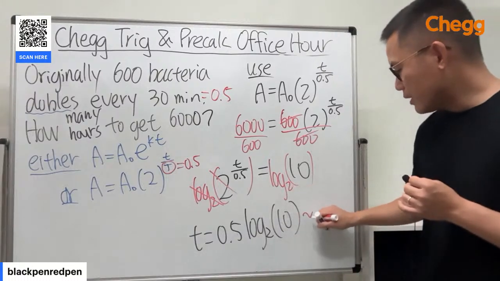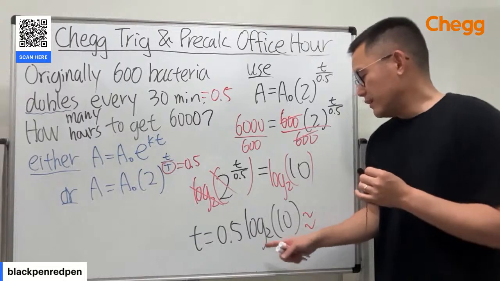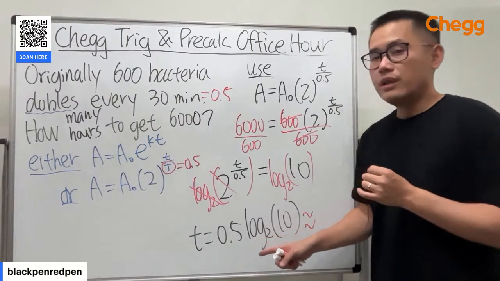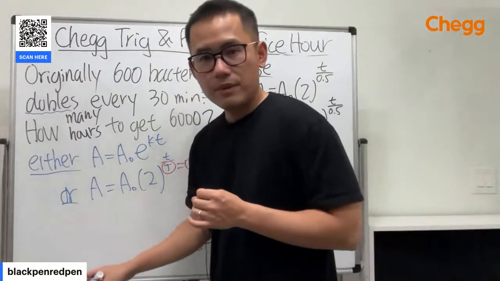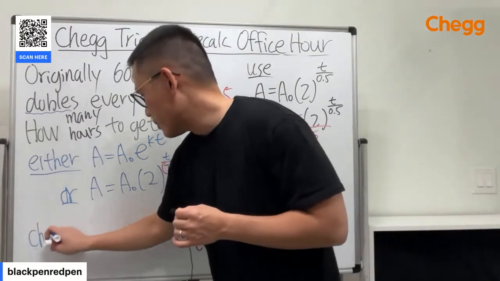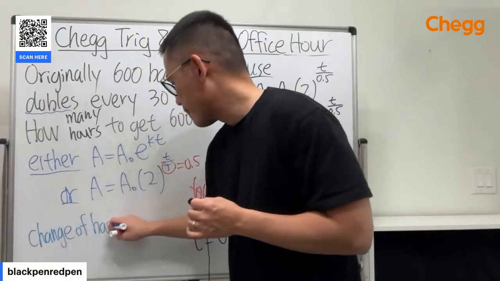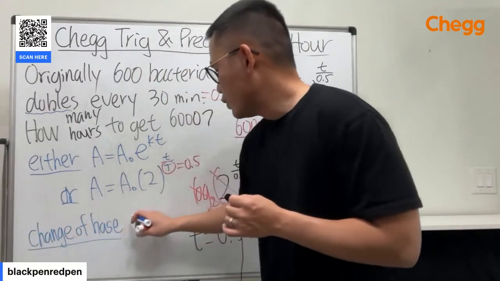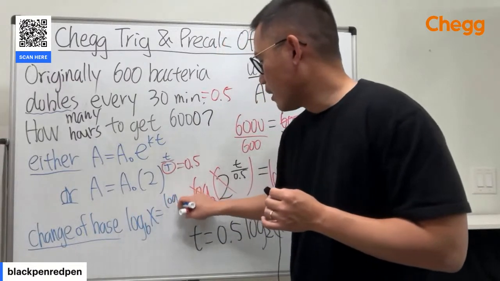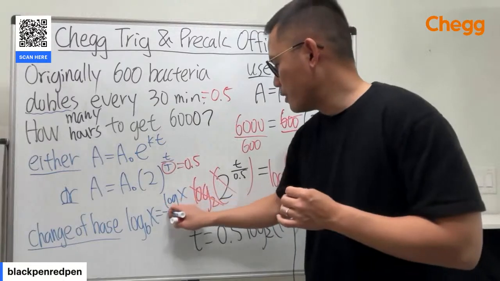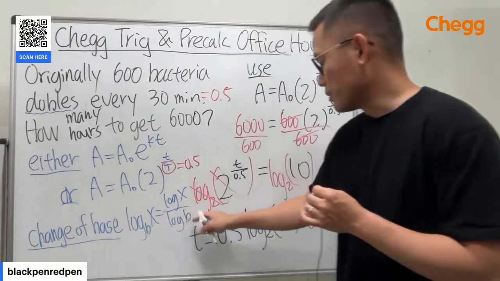Then please help me out with what the answer is. Just use a calculator, enter it. If you enter this as log base 2, you may have to use the change of base formula. Let me just write it down right here. This is the change of base, which says if you have log base b of x, this is log of this number, which is x, over log of the base. So this is the change of base formula.